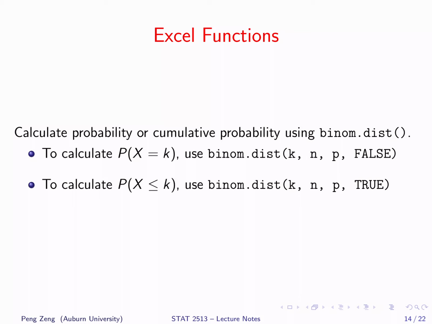We can calculate the probability using Excel. The name of the function is BINOM.DIST. It has 4 arguments. The meaning of the first 3 arguments is clear. The last argument has only 2 possible values, true or false. It tells Excel whether you want probability or cumulative probability. True corresponds to cumulative probability and false corresponds to probability.